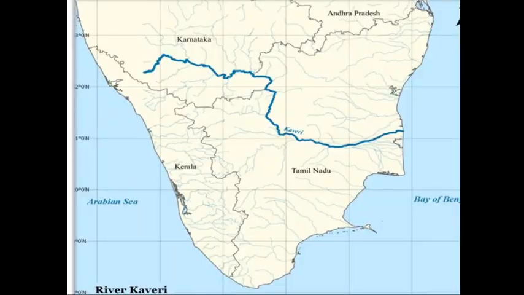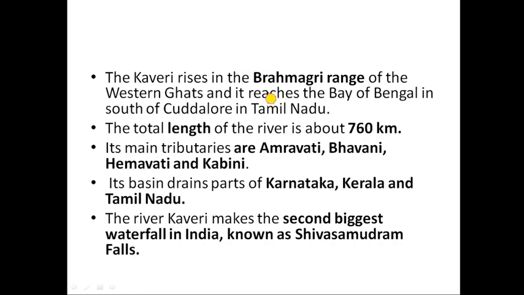Next is Kaveri. Kaveri, as you can see here, originates from this point and finally enters the Bay of Bengal. Kaveri rises in the Brahmagiri range of the Western Ghat and reaches the Bay of Bengal south of Cuddalore in Tamil Nadu. The total length of this river is about 760 kilometers.